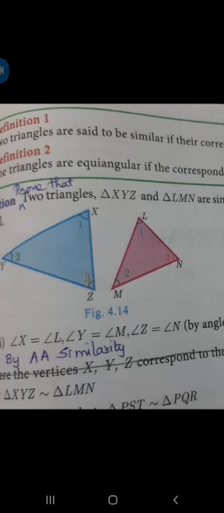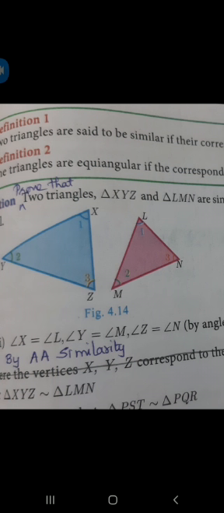The next one, illustration. It is, prove that two triangles XYZ and LMN are similar. These two triangles are similar when the corresponding angles are equal. In the question itself they gave that the corresponding angles are equal. We know by the AAA criterion, if the angles are equal, we can say the triangles are similar. So just draw the diagram in the question part. Then write the answer by AA criterion.